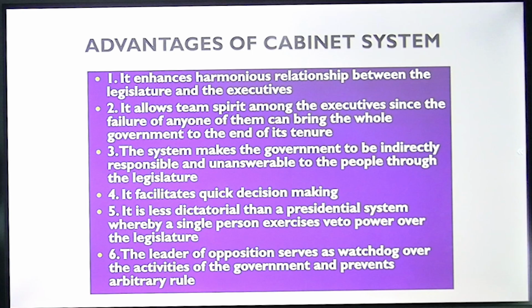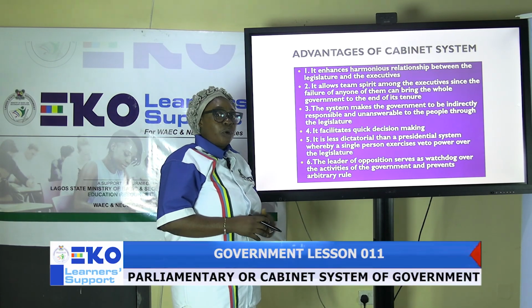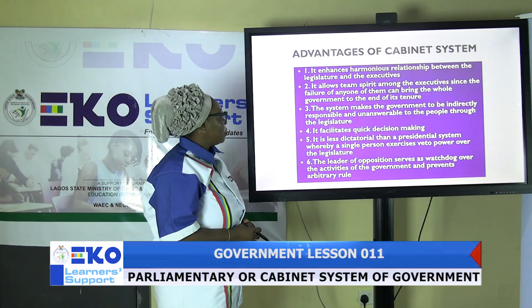Two, it allows team spirit among the executives, since the failure of any one of them can bring the whole government to the end of its tenure. That is when we are talking of collective responsibility. That is, the failure of one affects others, while the praises of one affect others.